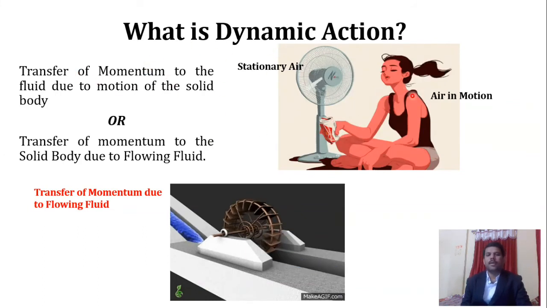So here we will see the first example: we are sitting in front of a fan. The fan blades are rotating with some RPM. Because of that, we have experienced that air blows on our body. If we take this fan as an example, the air behind the fan is in stationary condition, and the air in front of the fan is obviously in moving condition. So what will happen within this particular boundary of the fan? Okay, so there is what we call dynamic action.